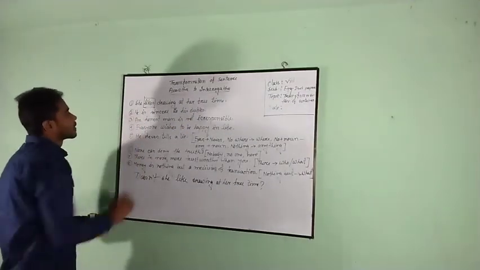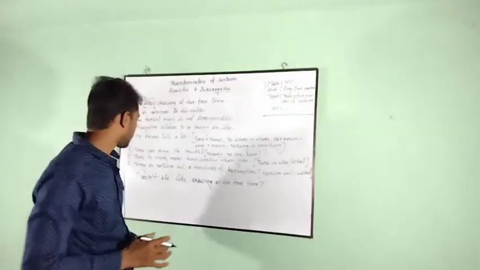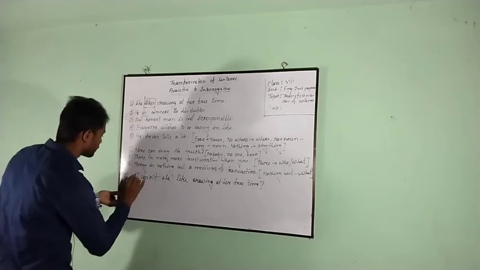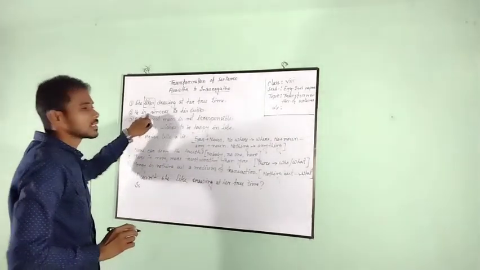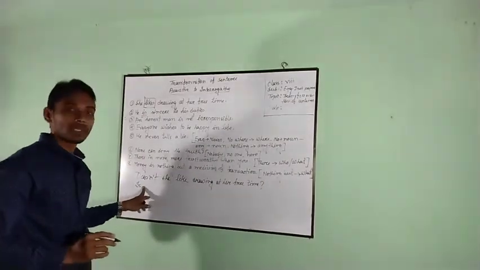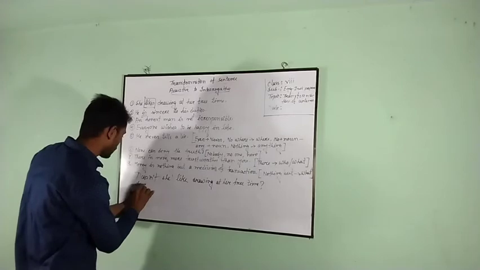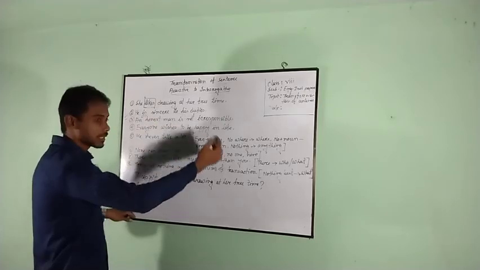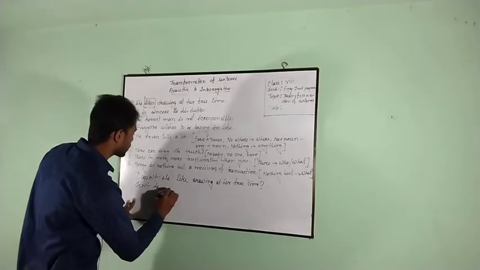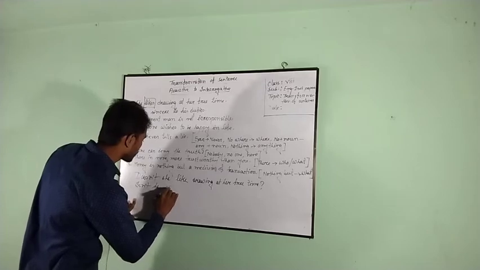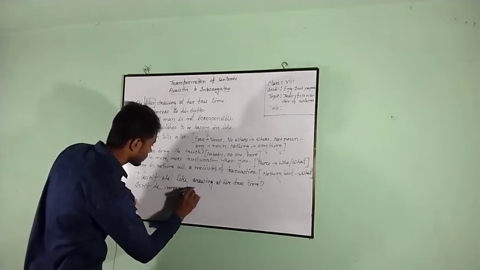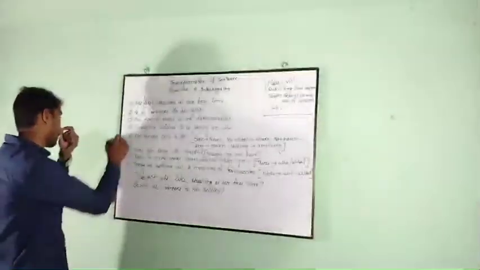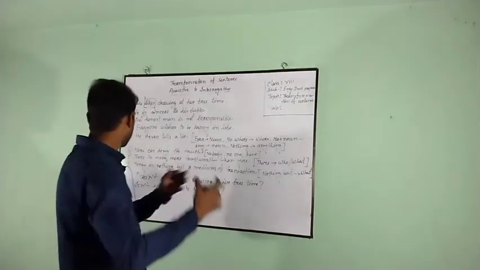Number 2. He is sincere to his duties. The same rule. He is sincere. Here is. The sentence is in the affirmative form, so it will be negative. Isn't he? From the verb to the rest of the sentence. Isn't he sincere in his duties? Question mark.